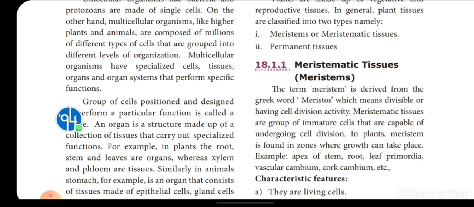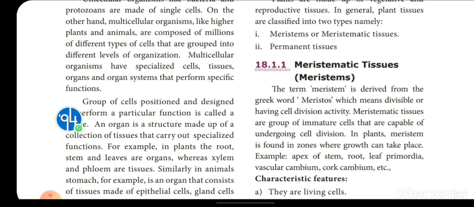Okay, an organ. A group of cells positioned and designed to perform a particular function is a tissue. In the same way, an organ is a structure made up of a collection of tissues that carry out a specialized function. So when a collection of tissues come together to form an organ, that organ is involved in a particular function. Say, for example, the root absorbs water. The root is made up of different kinds of tissues. So in a plant, the root, stem and leaves are organs, whereas xylem and phloem are tissues.